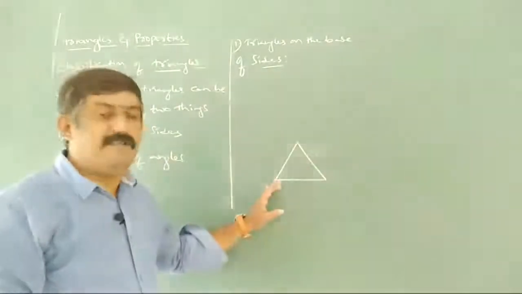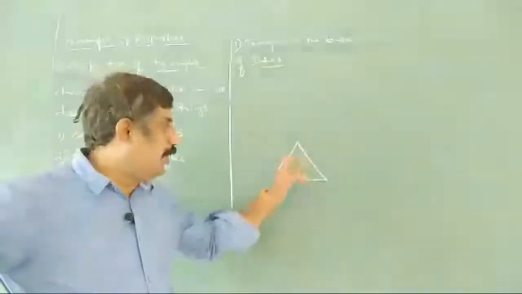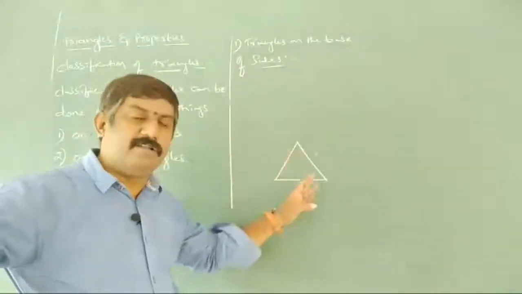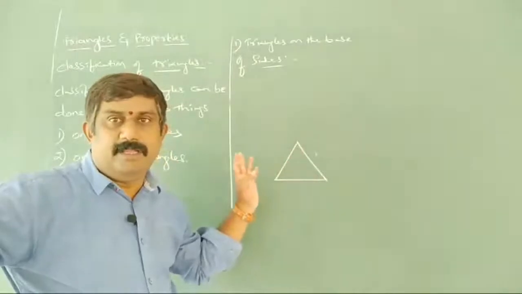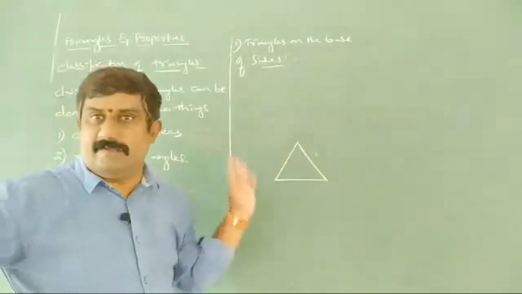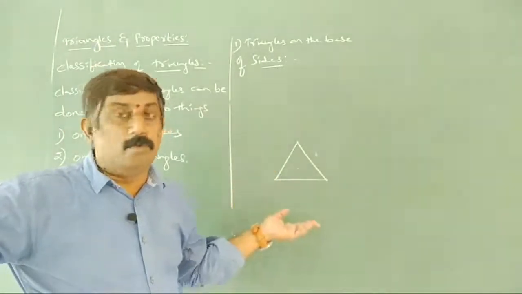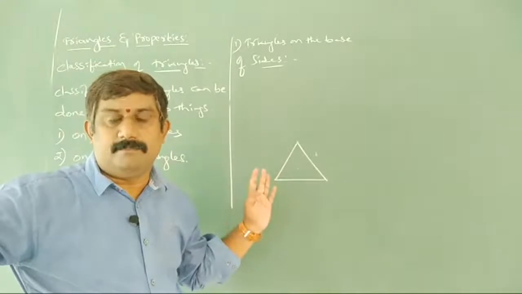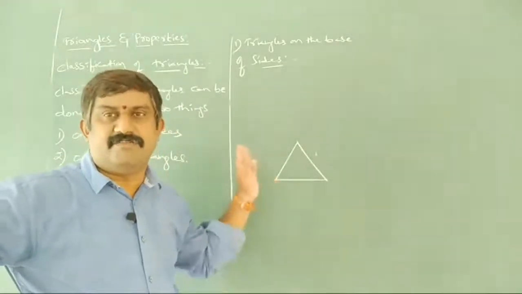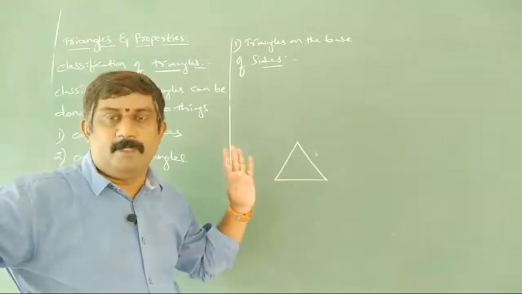How many sides do we have here? Three sides. First condition, all the sides are equal: 1, 2, 3, all sides are equal. Someone will say it may not be, only two sides are equal. Someone will say no sides are equal. All are correct. Why? Because classification of triangles is based on sides.